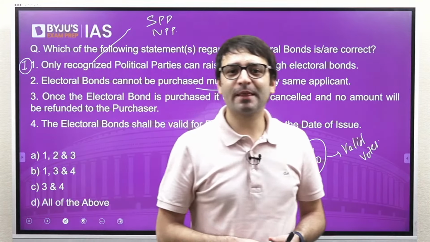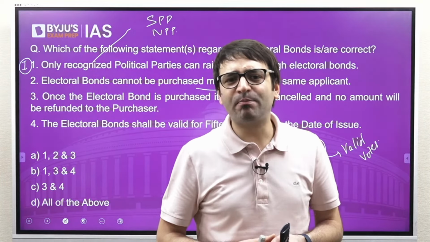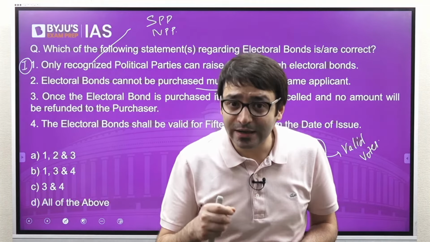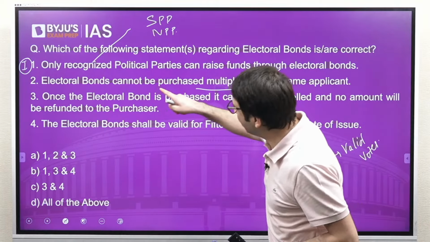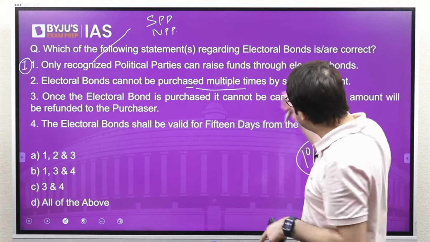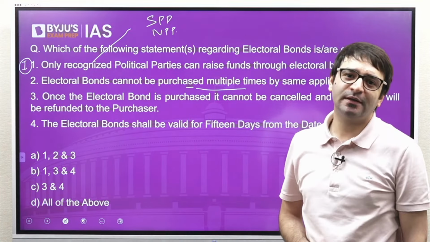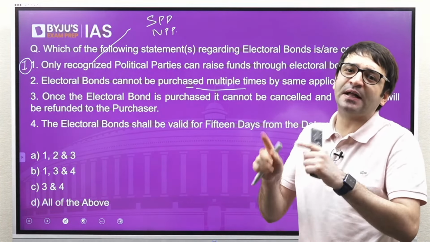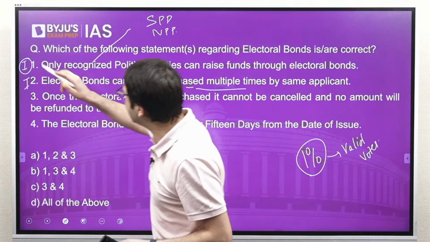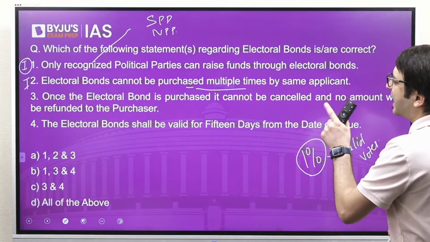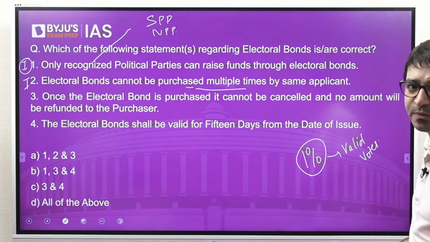Who makes laws? Political parties. The governments, parliament. Can political parties make a law which is going to be against their interests? No, they will always keep their interest in mind. So if electoral bonds cannot be purchased multiple times by the same applicant, who is at a loss? The political party. So why would political parties do this? Which means you are saying Mr. Adani can donate only once, not more than once. Will a political party allow it? No. That means this statement also is incorrect. Electoral bonds cannot be purchased multiple times by the same applicant. It's incorrect because it can be purchased multiple times.